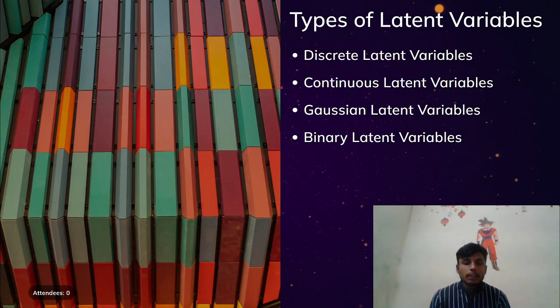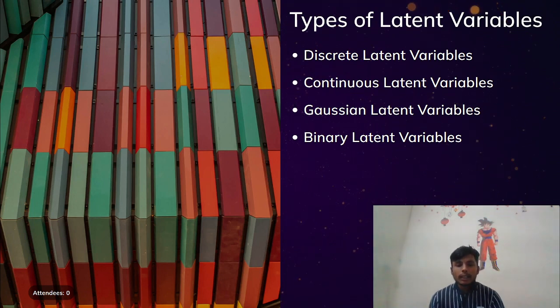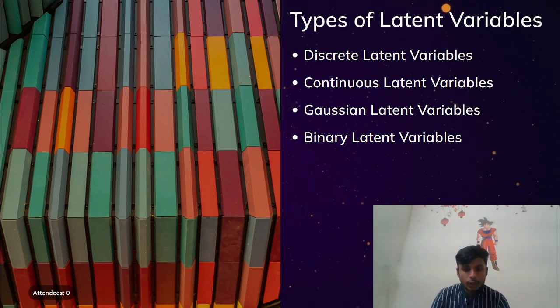Now, the final one, which is the binary latent variables. These are variables that take on binary values such as 0 or 1. They are commonly used in models such as the restricted Boltzmann machine and the binary latent factor model.